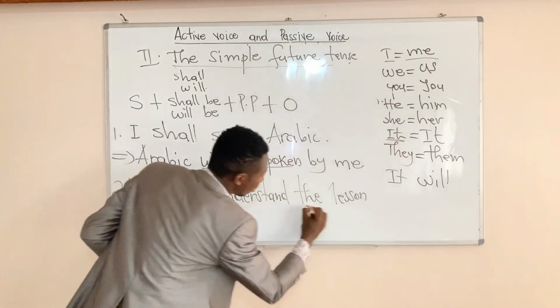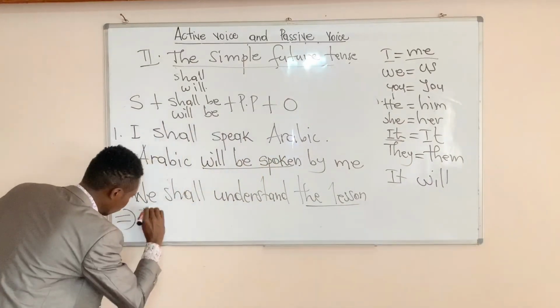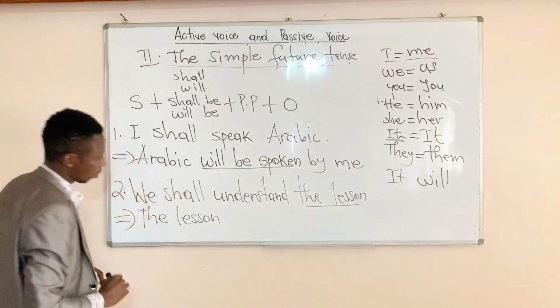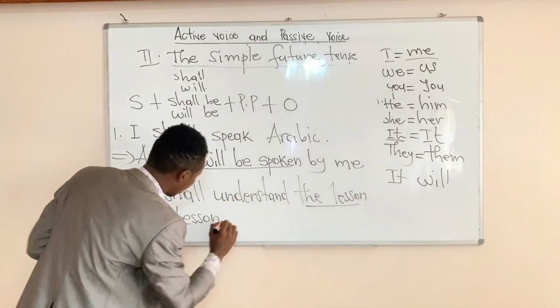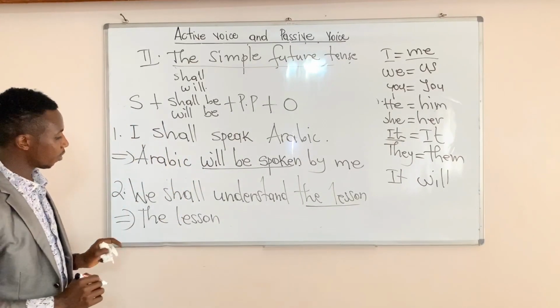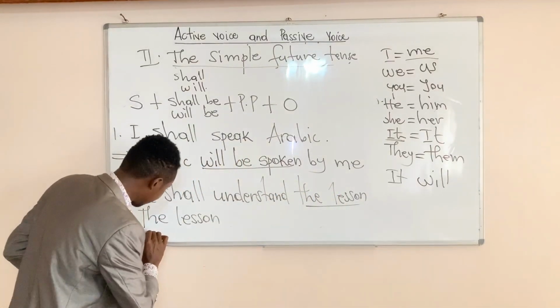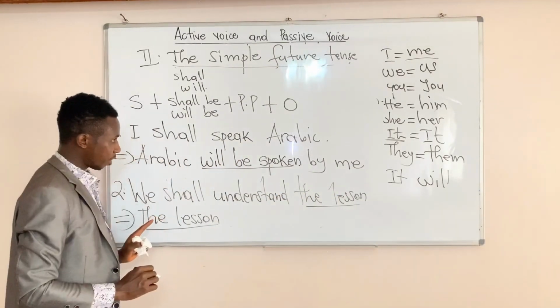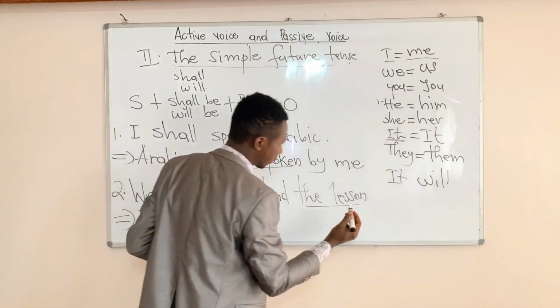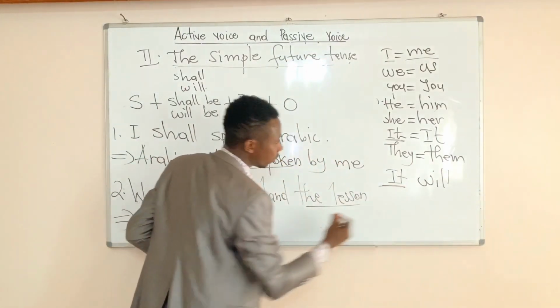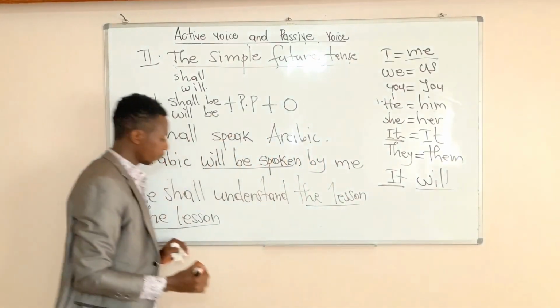Let's go. The lesson shall be or will be. As I told you, if you replace lesson by one of the personal pronouns, I think lesson will be replaced by it. So it goes with will.